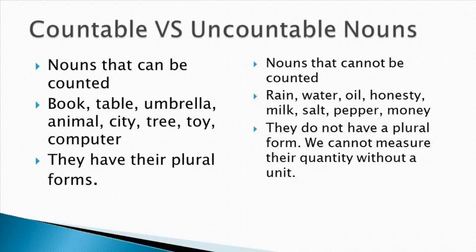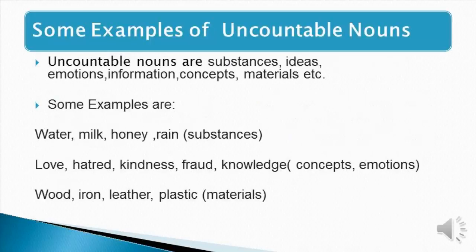So we cannot say rains, waters, oils, honesties, milks or salts, peppers or money, right? Monies, because they do not have a plural form. We cannot add s or es after them. If we have to measure them, we'll say a liter of milk, for example, or a pinch of salt, or a pack of salt. So here are some more examples of uncountable nouns.